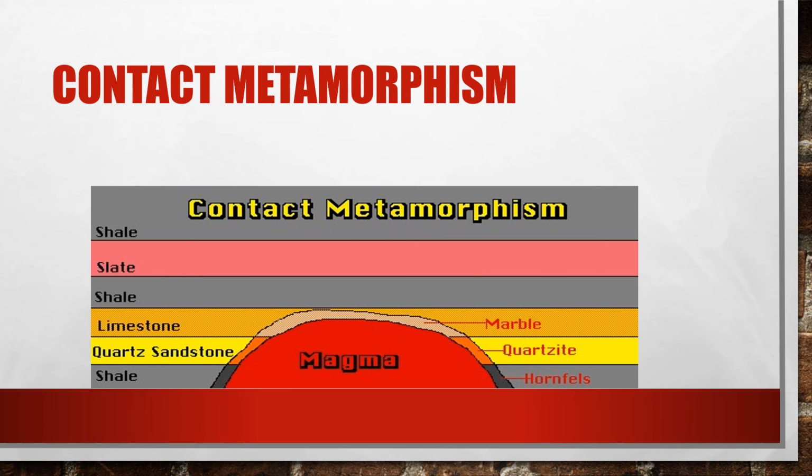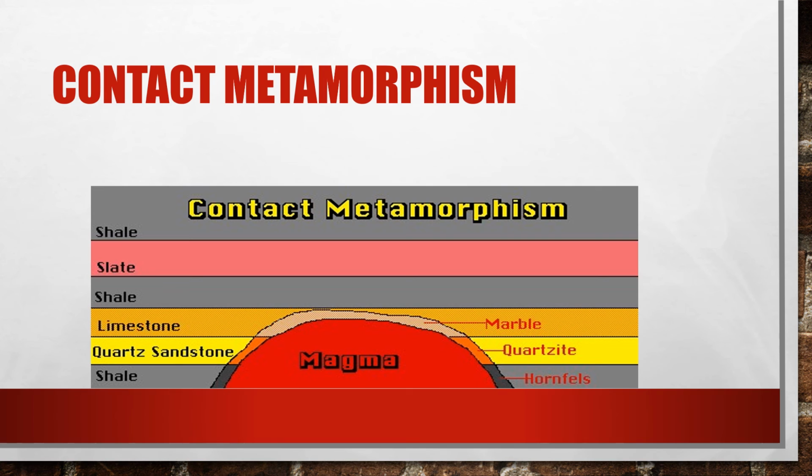Contact metamorphism occurs when magma comes in contact with an already existing body of rock. When this happens, the existing rock's temperature rises, the heat enters into cracks or the layers of rocks, and these areas are transformed into metamorphic rocks.